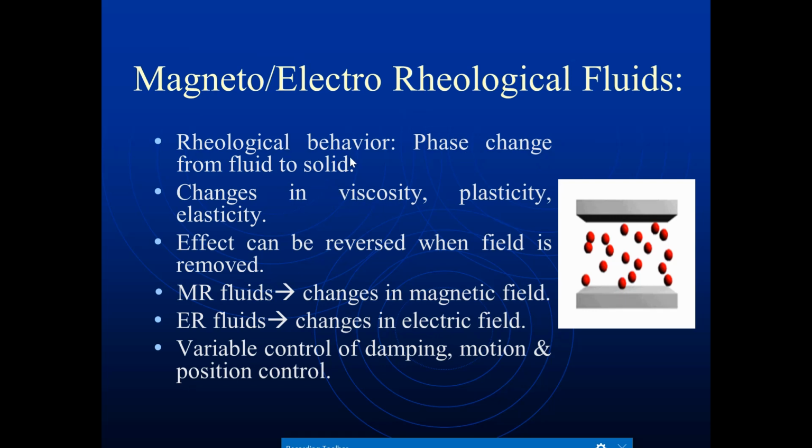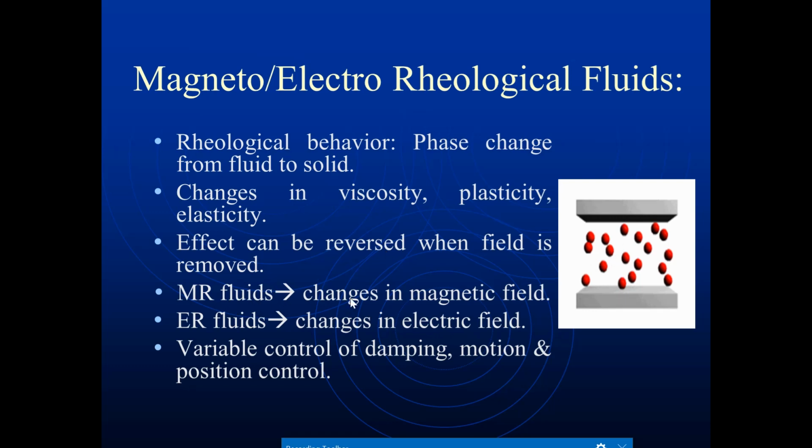Next, the magneto or electro-rheological fluids. These are in the form of fluids. Rheological behavior: phase change from fluid to solid, with changes in viscosity, plasticity and elasticity. The effect can be reversed when the field is removed.